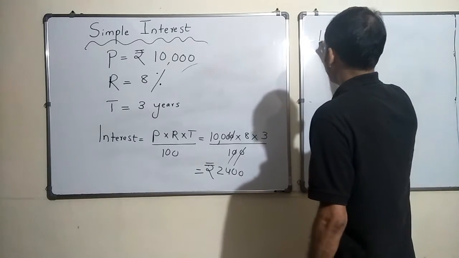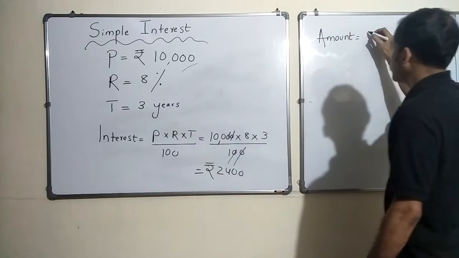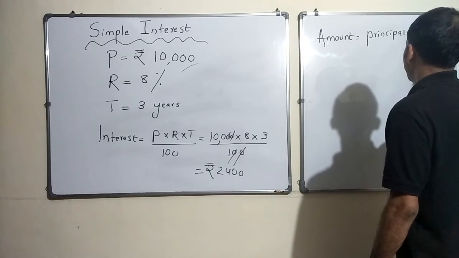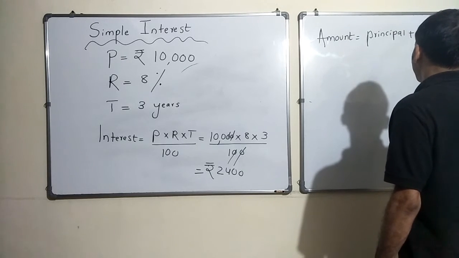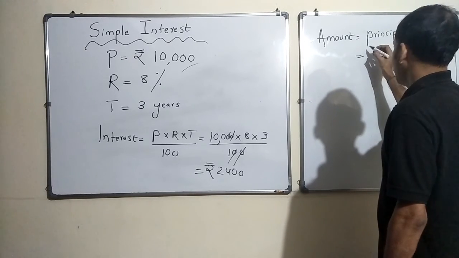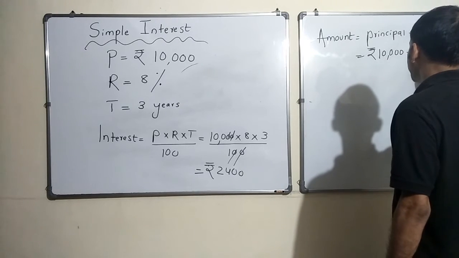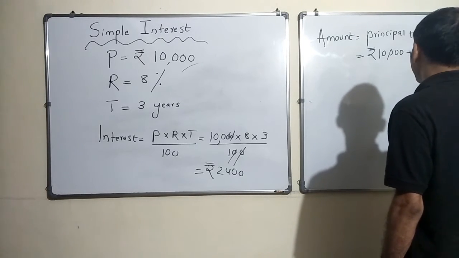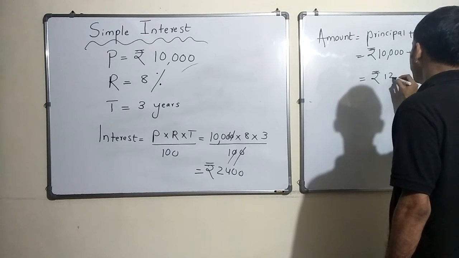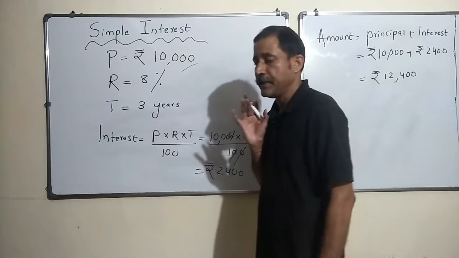So the final amount which I would get is principal plus interest, which is rupees 10,000 plus rupees 2400, is rupees 12,400. So that is the final amount you get in hand.